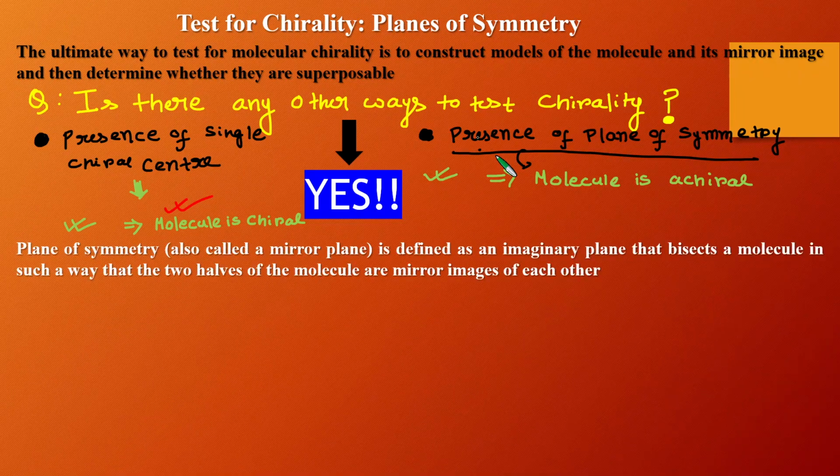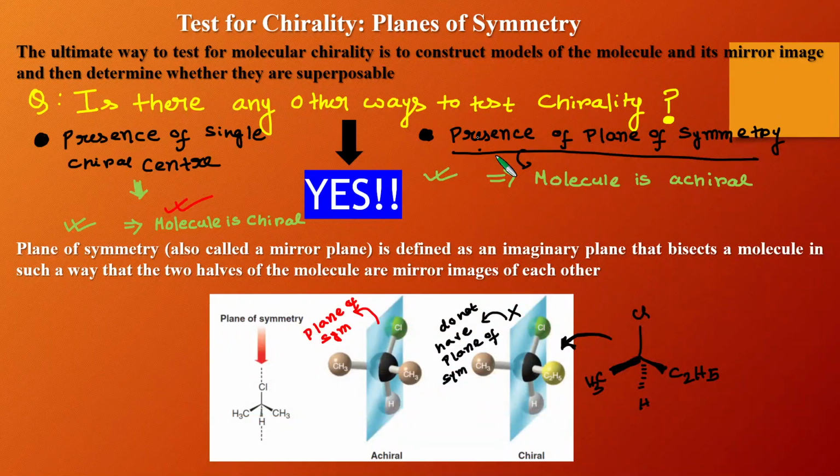Now, what is called the plane of symmetry? A plane of symmetry is a plane which divides the molecule into 2 portions, and these 2 portions are exact mirror images of each other. Here is an example, a molecule.